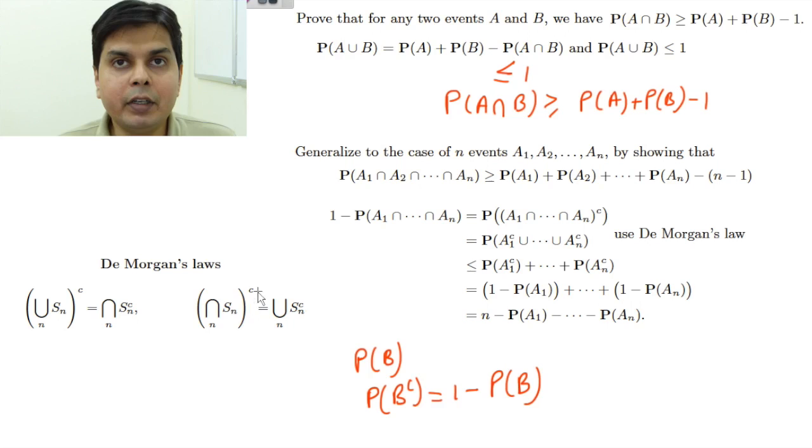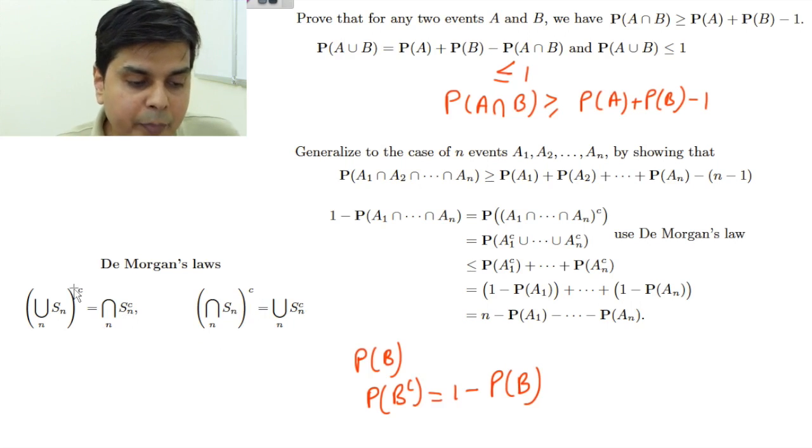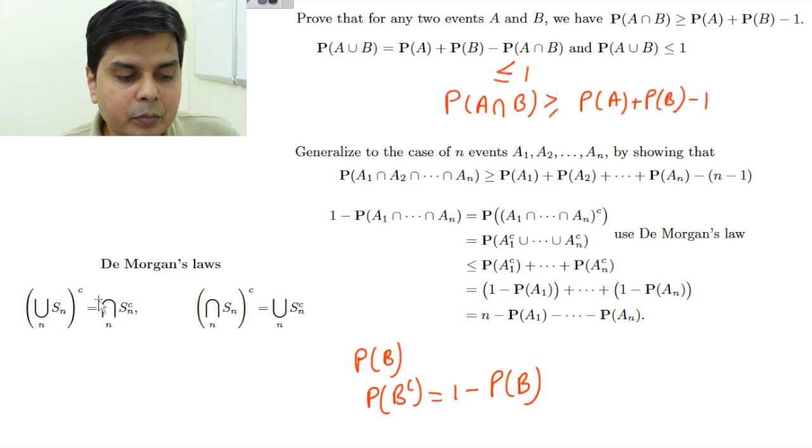Whenever you are dealing with probability, on many occasions you will have to use these two De Morgan's laws. So it's better to remember them, and they are very simple to memorize also. So the complement of the intersection is A1 complement union ... union An complement. Now this is a union of events, so that will be less than or equal to P(A1 complement) plus ... plus P(An complement).